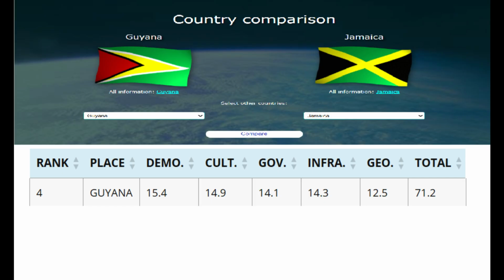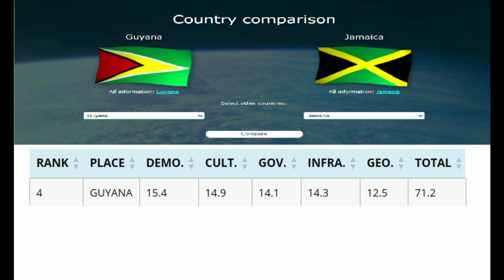When it comes to the demo, before the demo, it has a total score of 71.2, so less than three quarters. When it comes to the demo, it's at a 15.4. There are a lot of people of African descent in the group, and there's a lot of Black Guyanese people, but it's only at 15.4 because there's a much higher Indian population in Guyana. So it's similar to Trinidad in that regard, and there's only a minor Indian presence in Jamaica compared to Guyana.